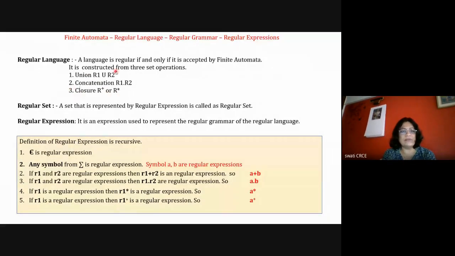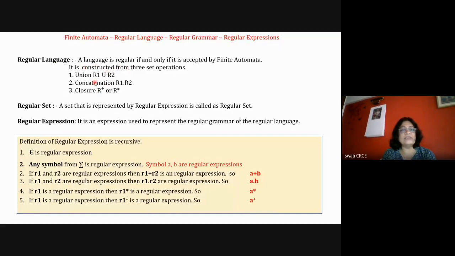So I'll just quickly revise. What I'm saying is that the language, if it is accepted by FA, is called a regular language, and this regular language is constructed from three operations. If R1 is a regular set and R2 is a regular set, then the union of both sets is also a regular set. This is a rule. If R1 and R2 are regular sets, the concatenation of both sets is a regular set. Or if R is a regular set, then the plus closure and star closure are regular sets. This is the definition of regular language.